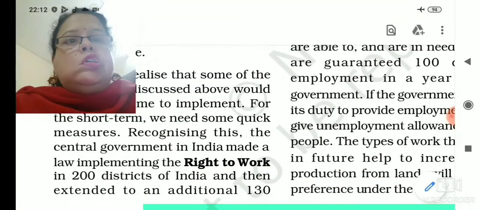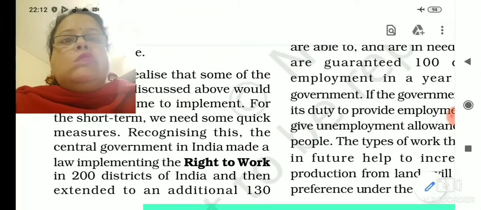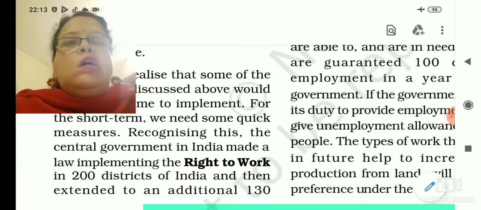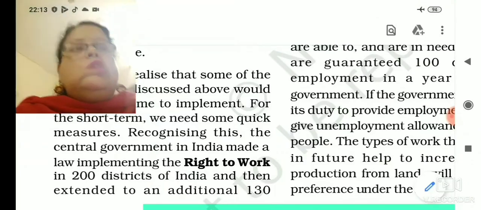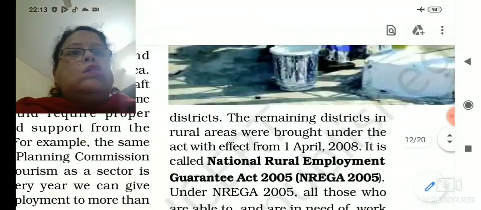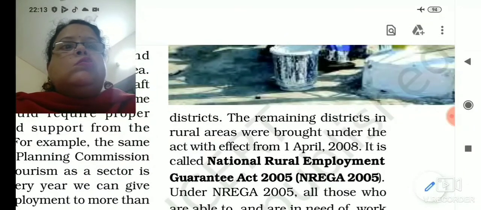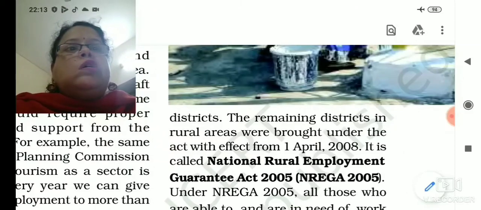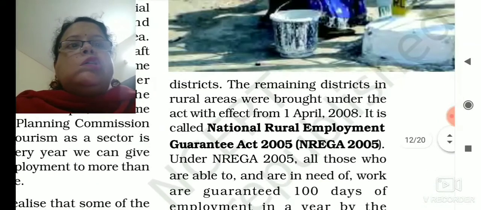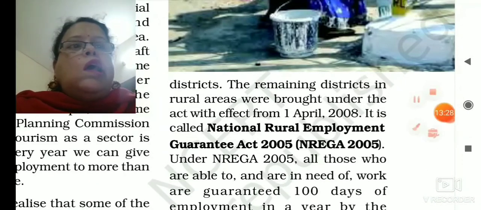The government initiated an act which is known as Right to Work. First it was implemented in 200 districts of India, and then it was implemented in an additional 130 districts. The remaining districts in rural areas were brought under the act with effect from 1st April 2008. It is known as, in bold letters it is written, National Rural Employment Guarantee Act.